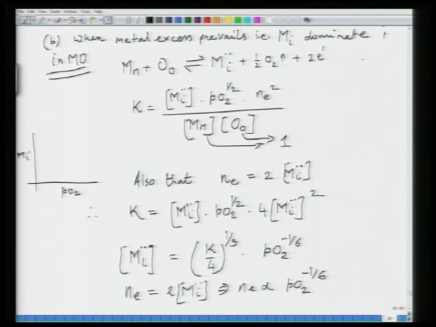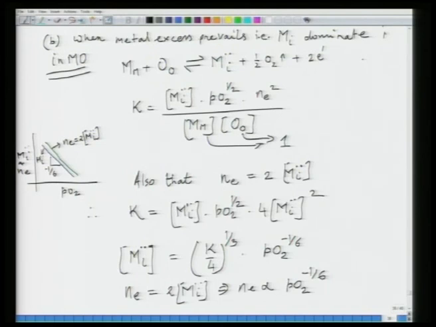So, again when you plot these two, PO2 versus Mi or Ne, this would be your 1 by 6. So, this will be Mi and this would be Ne equal to twice of Mi.